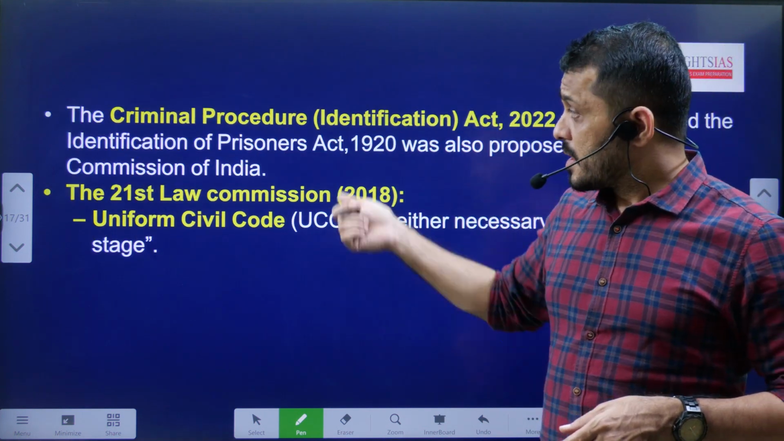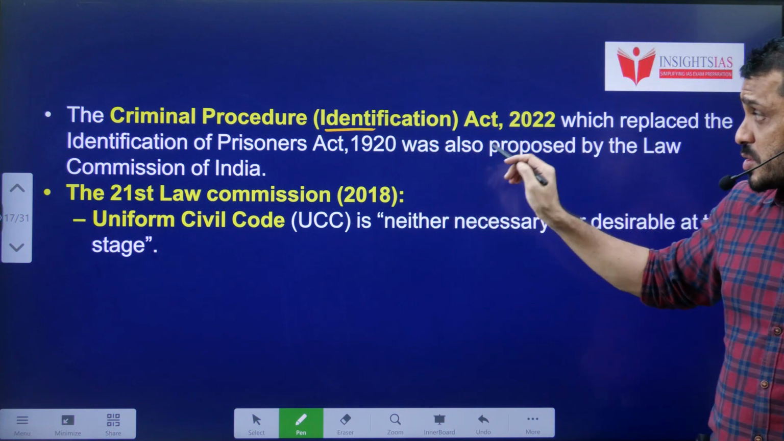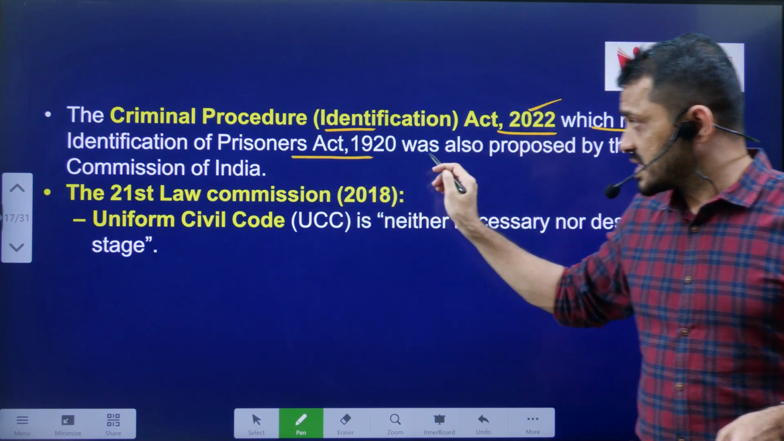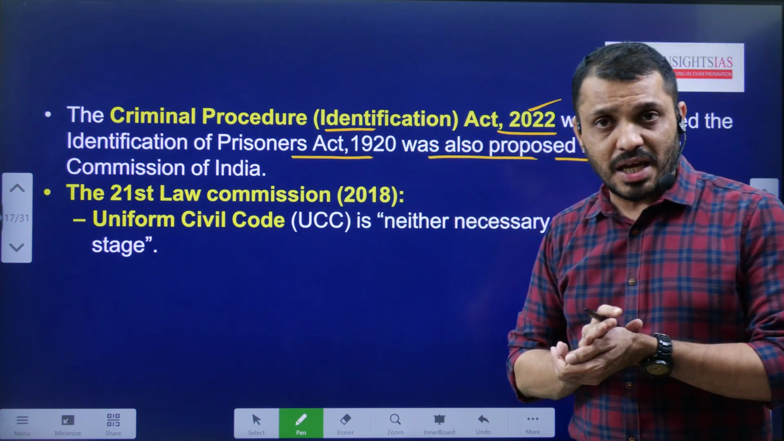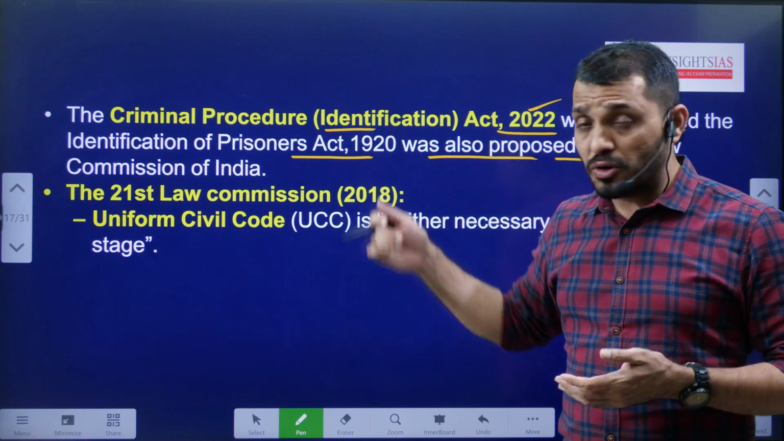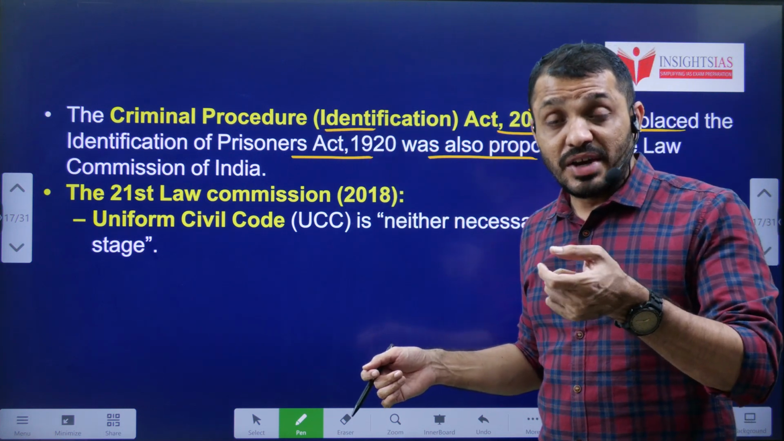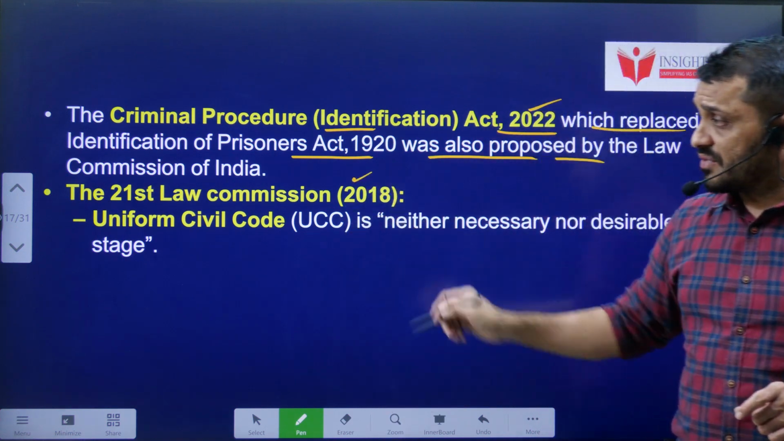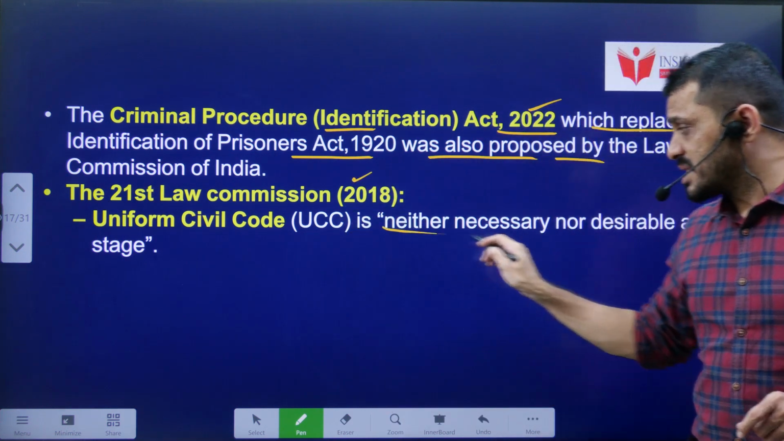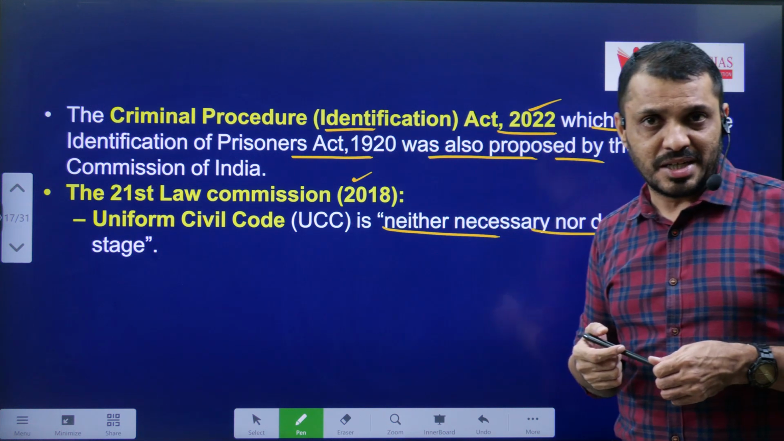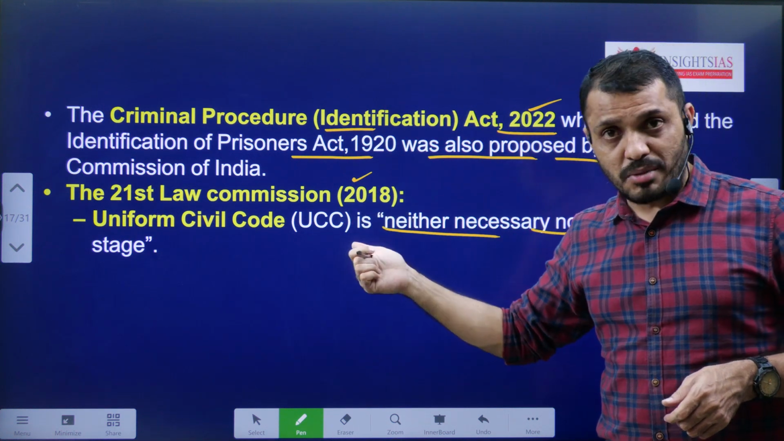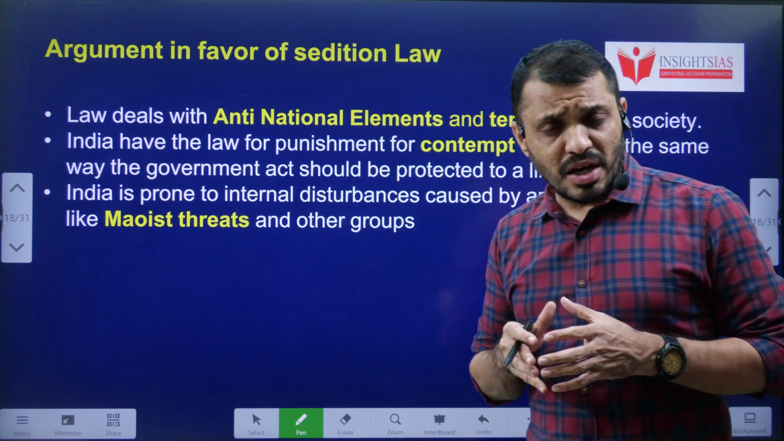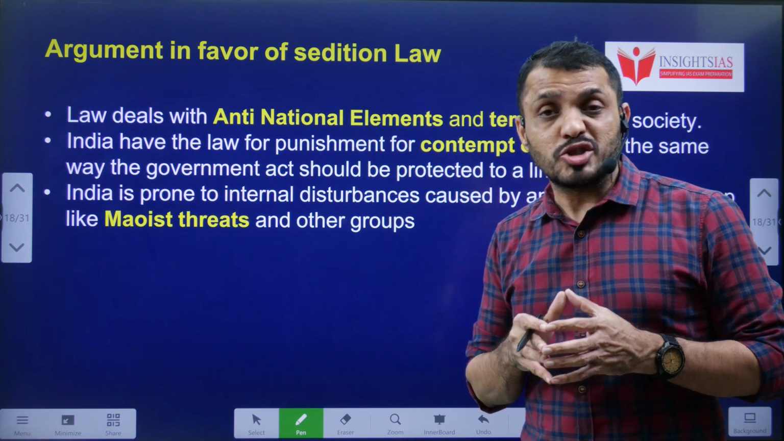Then, the Criminal Procedure (Identification) Act 2022, which replaced the Identification of Prisoners Act 1920, was also proposed by the Law Commission of India, regarding what kind of details we have to collect from convicted people. Next, the 21st Law Commission recommended that a Uniform Civil Code is not required at this moment. This was the 21st Law Commission's view regarding the UCC. So those are some of the observations about Law Commission reports.